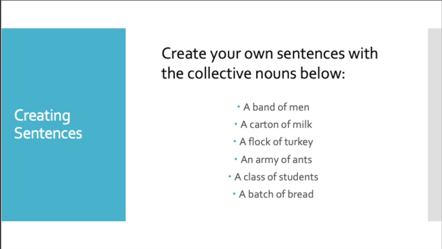We have a class of students doing something. What are they doing? A class of students is working on homework. We have one class filled with students, right? Make sure all of our sentences make sense. Once we're done with that, you can work on collective nouns and use them in your writing to make it more creative and more exciting for the reader.